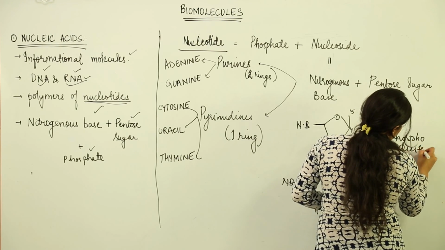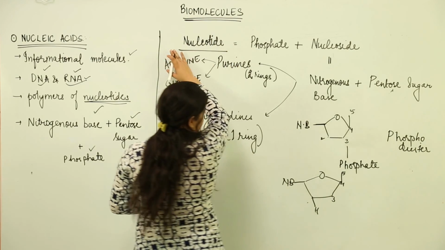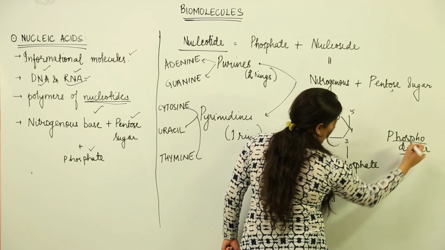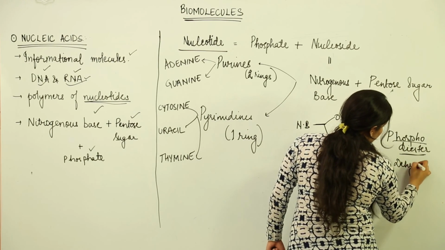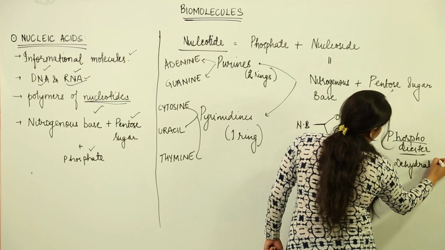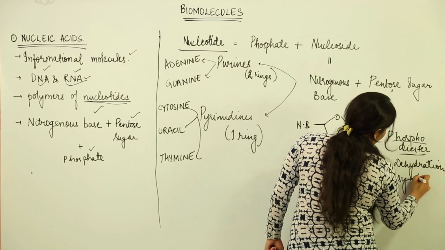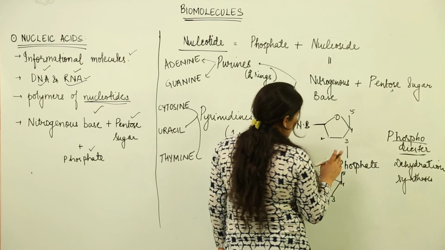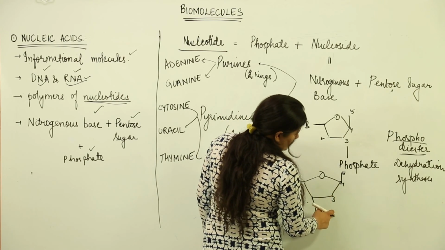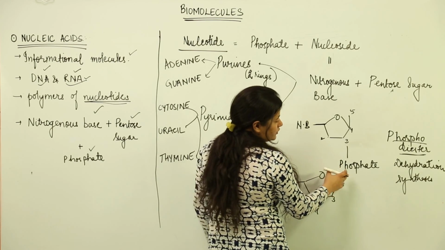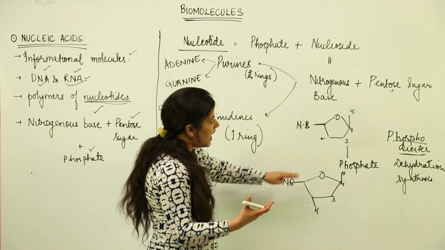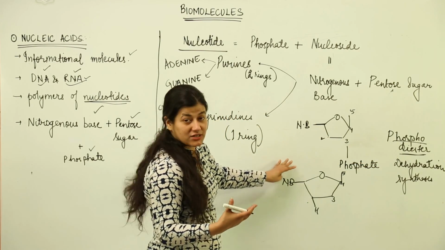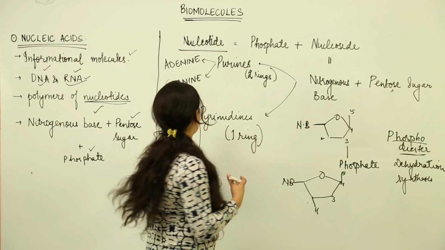You see, these nucleotide to nucleotide, another nucleotide, the bonding that would take place would be by a phosphodiester linkage. Again, this is a dehydration synthesis like we discussed in the case of proteins. There was a peptide bond formed by dehydration synthesis. Over here also the phosphate would lose one of its oxygen, and from here there would be loss of OH that would lead to the release of a water molecule, and the formation of phosphodiester bond would take place. So basically it is an esterification reaction that takes place between 2 nucleotides and forms a polynucleotide.